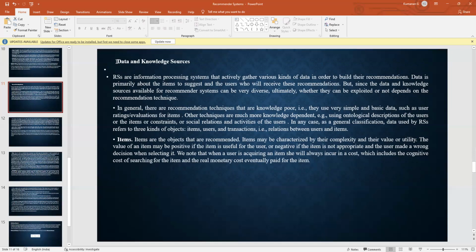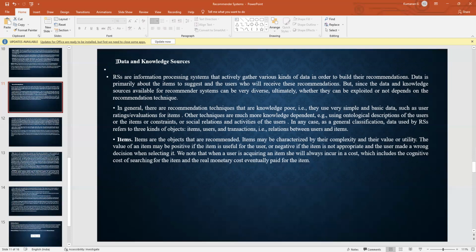In any case, as a general classification, data used by a recommendation system refers to three kinds of objects: items, users, and transactions. That is, the relation between users and items. Transaction means the relation between users and items. First, we see about items.